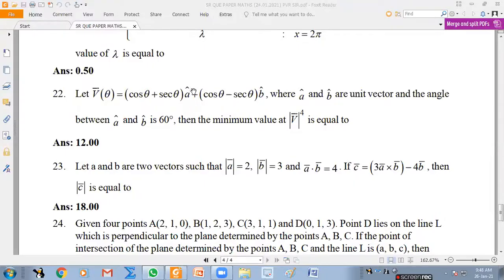So simply use the normal formula, okay? Some vector plus another vector, how will you find the magnitude? Mod of this whole square plus mod of this whole square plus 2 times their dot product. That came in terms of theta, and then use the AM-GM inequality, it's easier.